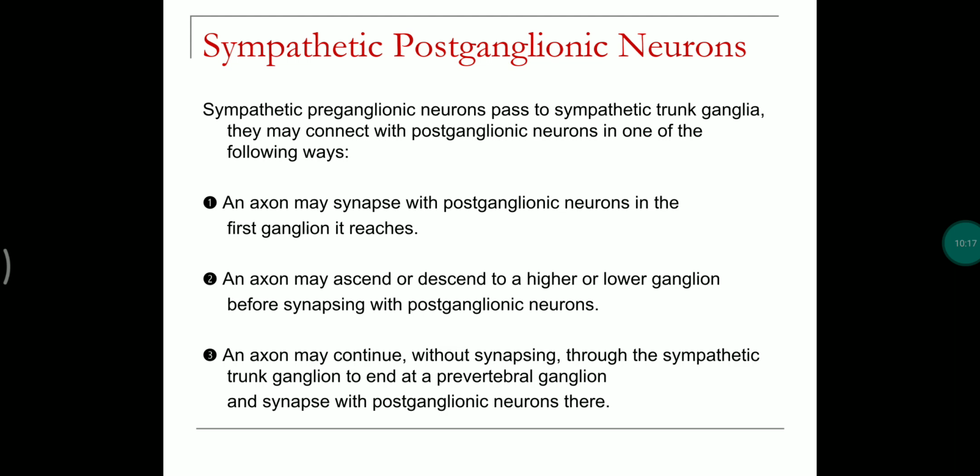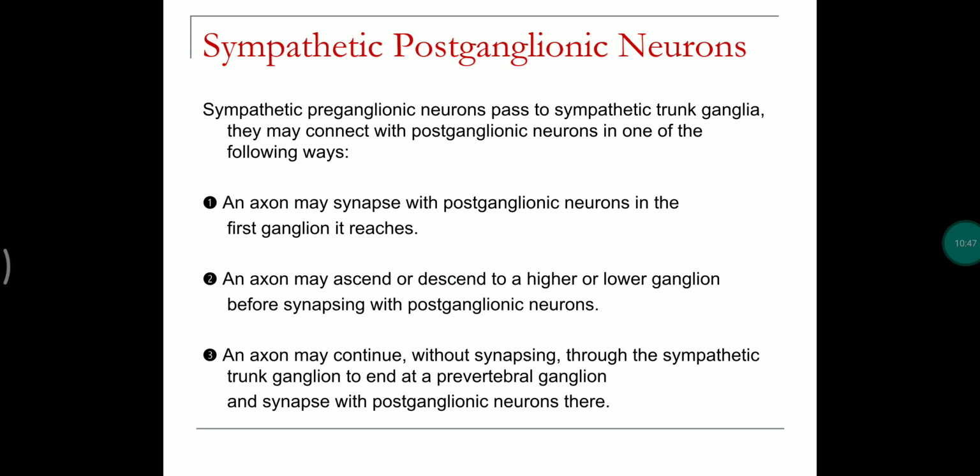Sympathetic postganglionic neurons. Sympathetic preganglionic neurons pass to the sympathetic trunk ganglia. The axon might synapse with postganglionic neurons in the first ganglion it reaches, or the axons may ascend or descend to a higher or lower ganglion before synapsing with postganglionic neurons.